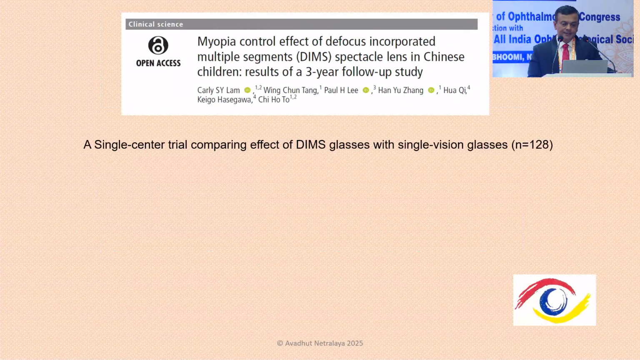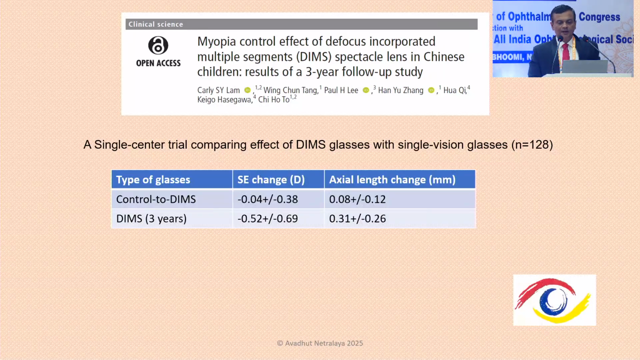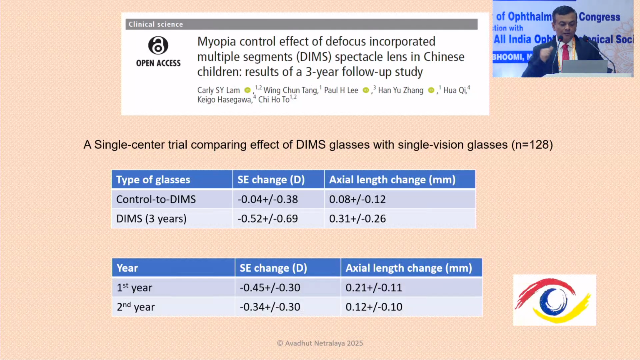They studied the same set of patients over 3 years, but after 2 years they converted all the single vision lens patients into DIMS. They found that those who were on DIMS for all 3 years had good myopia control. More important, those who were on single vision lenses for the first 2 years, when converted into DIMS in the third year, showed significantly more control of myopia, as seen from the first row, both in terms of spherical equivalent and axial elongation.